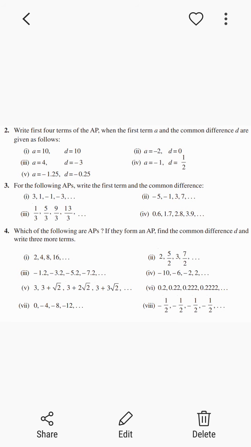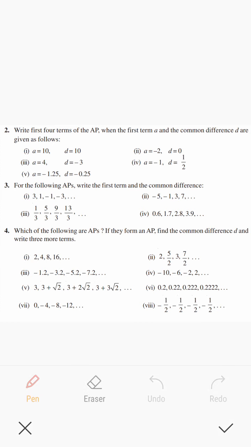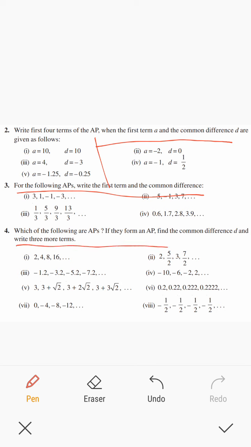Now these are some examples in the textbook that you must do in the notebook. Write the first 4 terms of the AP when the first term a and common difference d are given as follows. For the following APs, write the first term and common difference. Very simple. Which of the following are APs? Find the common difference d and write 3 more terms.